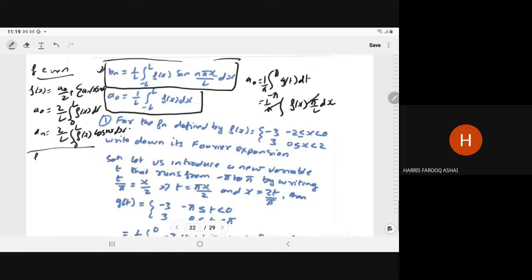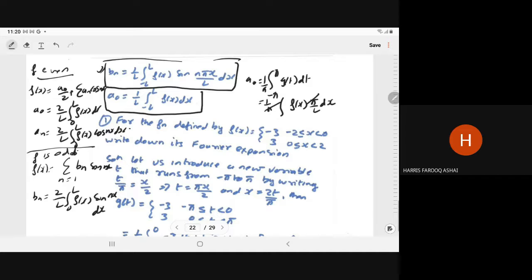And if f is odd, then fx is equal to summation n is equal to 1 to infinity of bn sin nx, where bn is 2 upon L, integral 0 to L, fx into sin nx into dx.